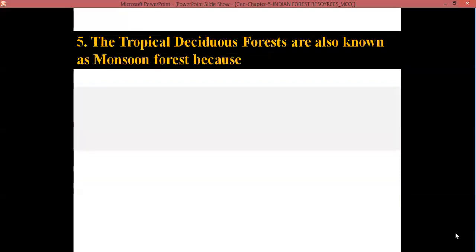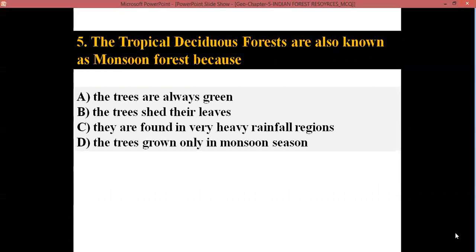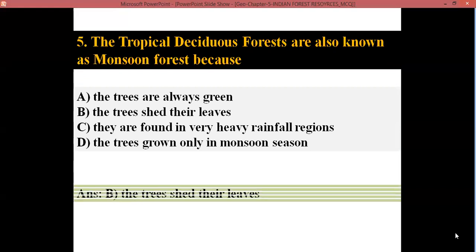The tropical deciduous forests are also known as monsoon forest because A. Trees are always green. B. Trees shed their leaves. C. They are found in very heavy rainfall regions. D. The trees grow only in the monsoon seasons. The answer is that the trees shed their leaves.